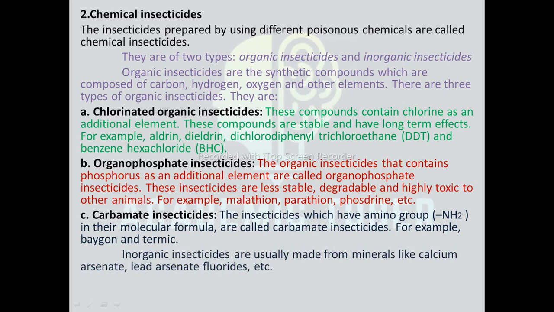Inorganic insecticides are usually made from minerals like calcium arsenate, lead arsenate, fluorides, etc.